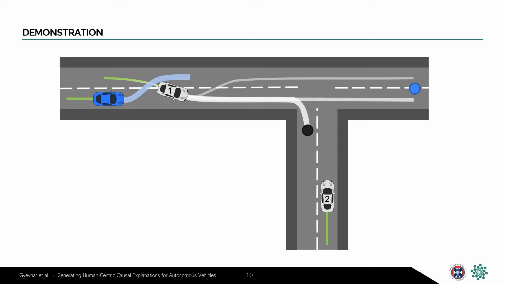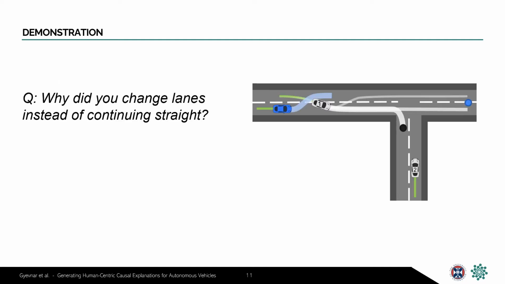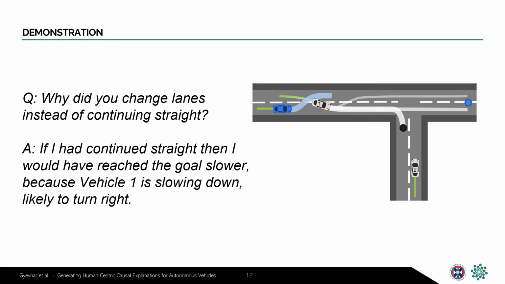The ego is trying to head straight, but it would like to avoid being slowed down by the vehicle in front of it, therefore it decides to change to the left lane and continue straight there. The passenger traveling in our vehicle might wonder why the ego decided to change lanes instead of just going straight. The ego could give some complicated explanation involving perhaps optimization of rewards, but arguably that would not be very useful or understandable for the average passenger. So instead, the system would explain in intelligible terms the relevant causes behind the high-level actions of the ego vehicle. If the ego had continued straight, then it would have reached its goal slower because the vehicle in front is likely slowing down to turn right.